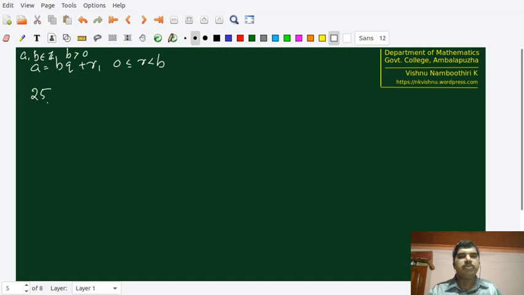Suppose 25 is A and 4 is B. So 25 equals how many times we can take B? It's equal to 4 into 6 plus what is remaining, 1. Therefore, this is R, which is less than B and greater than or equal to 0.